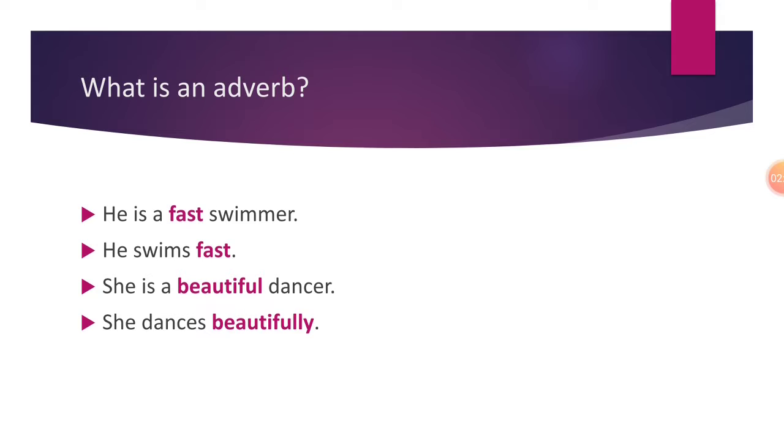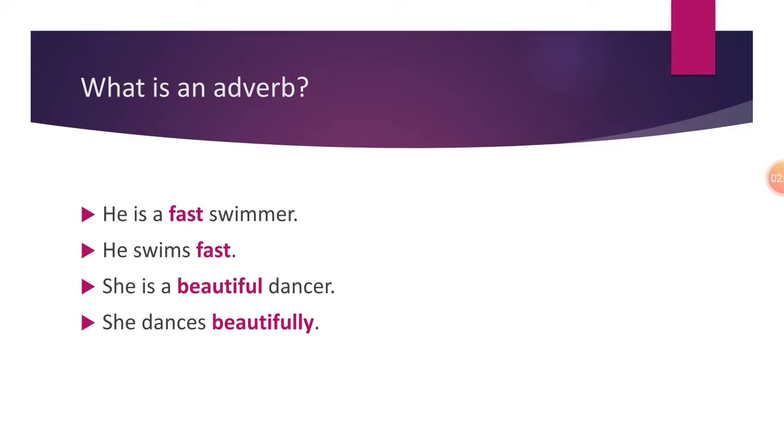Here I am stating the quality of a dancer. What kind of a dancer? She is beautiful, right? Now just go back to the second sentence. He swims fast. Now in this sentence, if you see carefully, you can find that I am asking the question, how does the person swim? How does the person swim? In the fourth sentence, she dances beautifully. How does she dance?